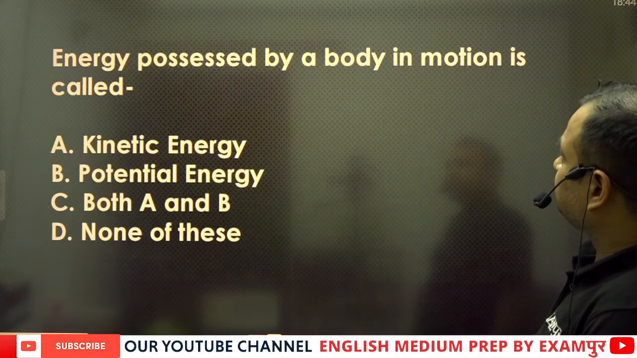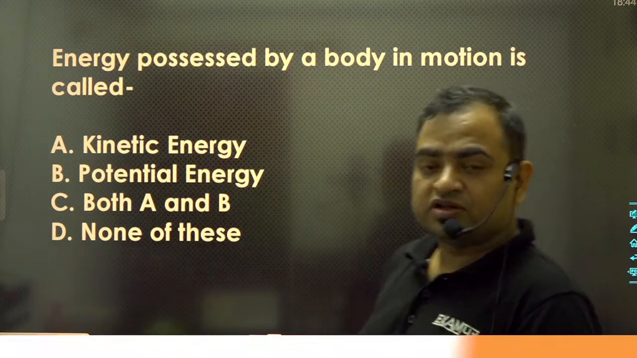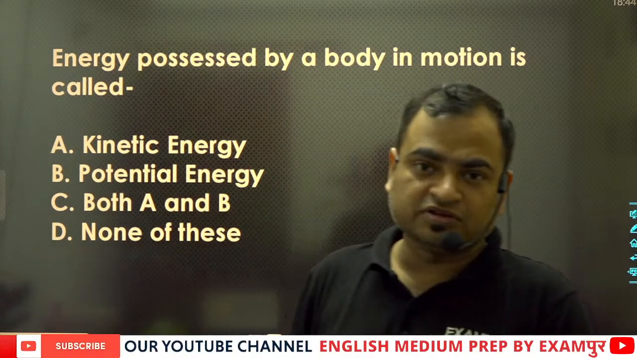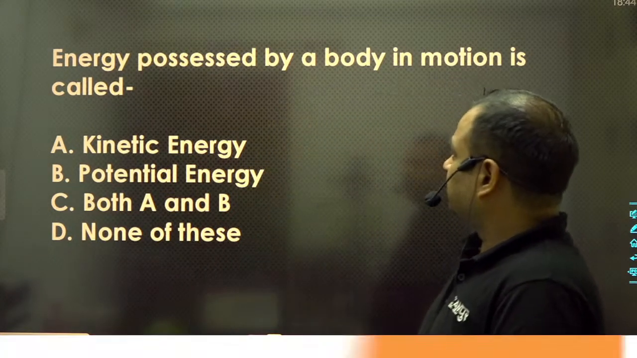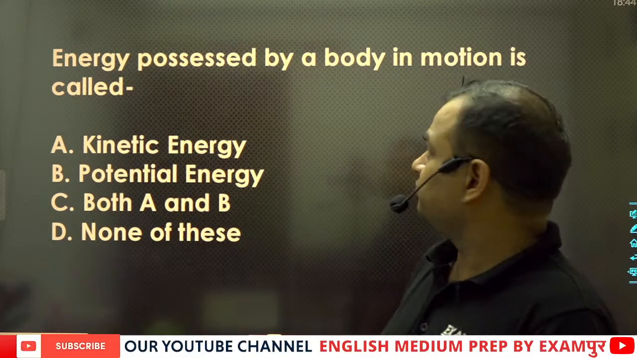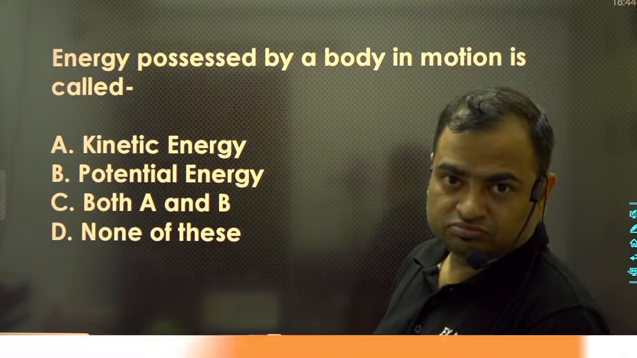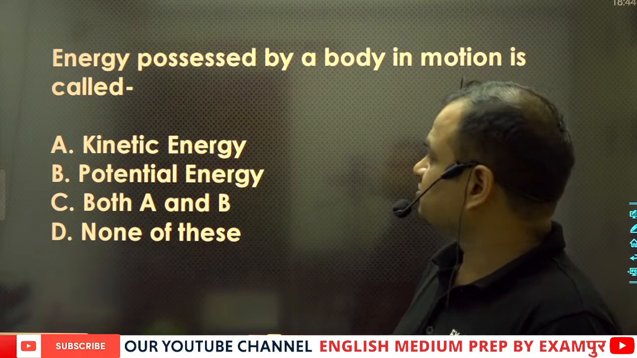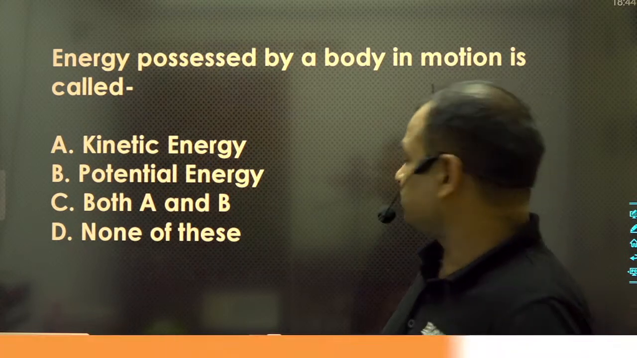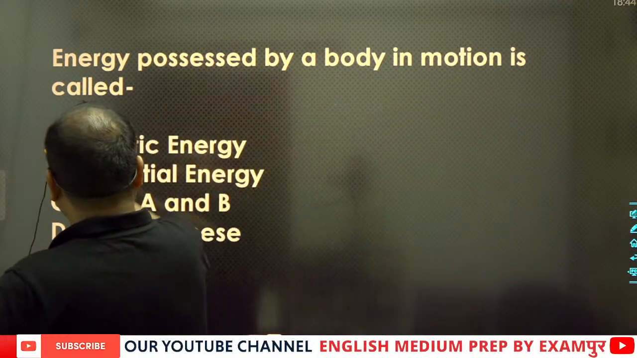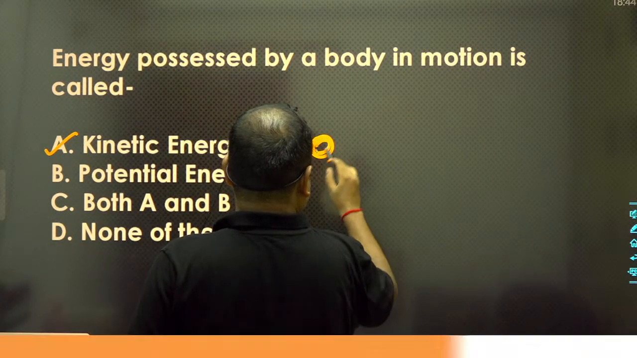Energy possessed by a body in motion is called? When a body is continuously moving, then obviously this body possesses some energy, and this energy is known as the kinetic energy. And this kinetic energy can be defined like this.